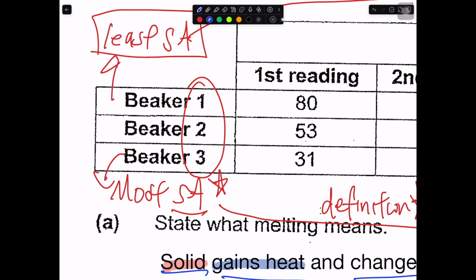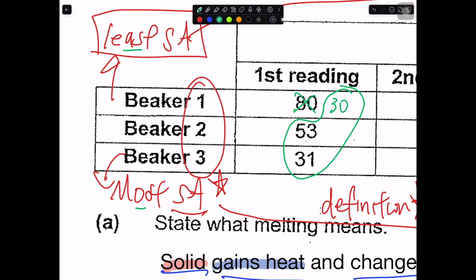Okay, and then let's say you accidentally make mistakes. Let's say this is 30, right? Then it seems that if you use this set of readings, the conclusion you make could be that the surface area does not really affect the time taken for the ice cube to melt completely.